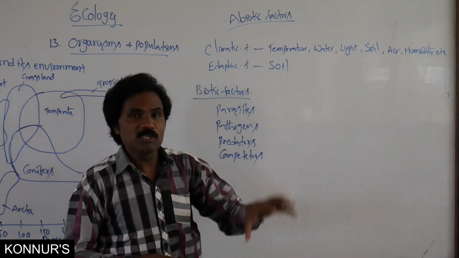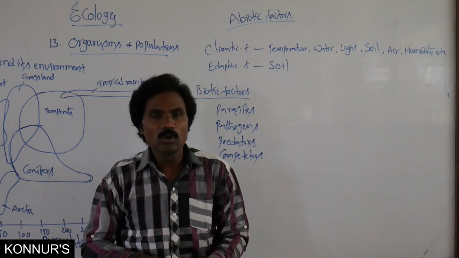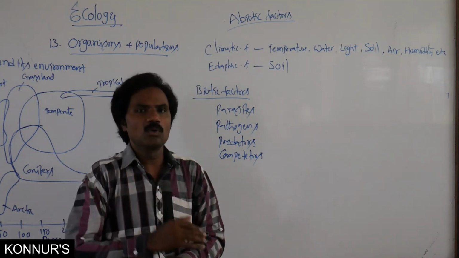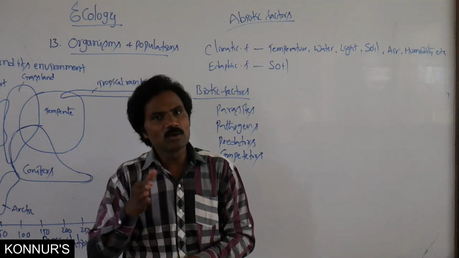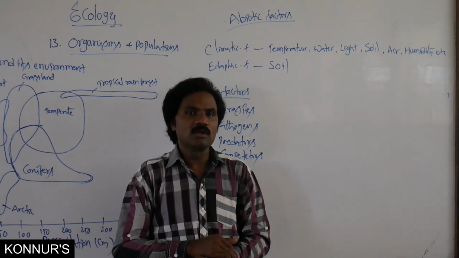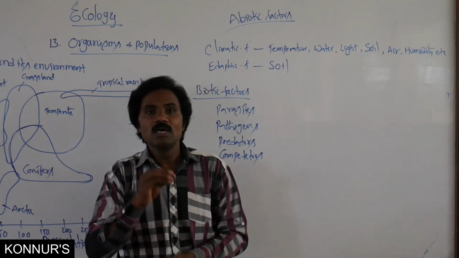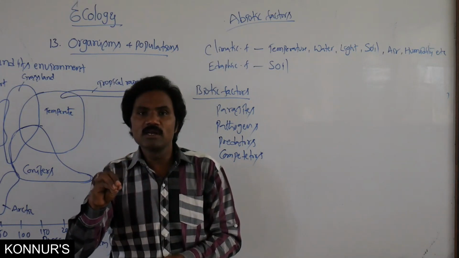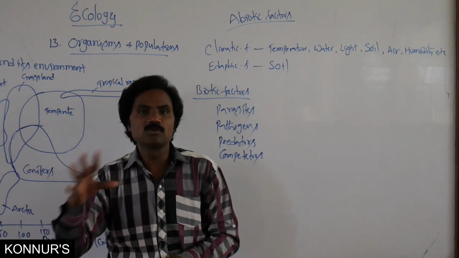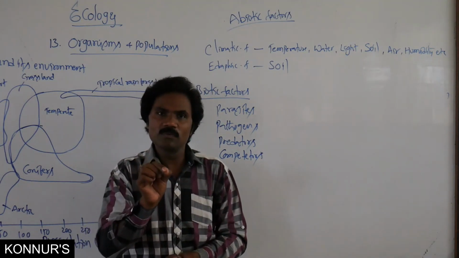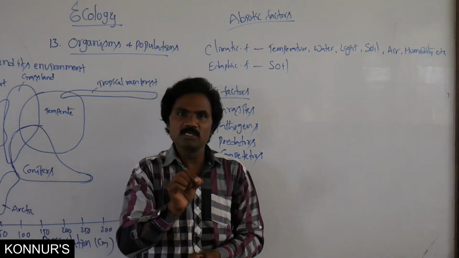Another best example: mango is unable to grow in Canada and Germany because the tropical region has more temperature when you compare to Canada and Germany. Such a cold environmental condition is unable to develop that particular plant. So for a particular organism to develop, a specific temperature is required.